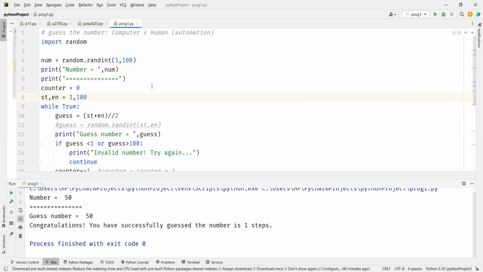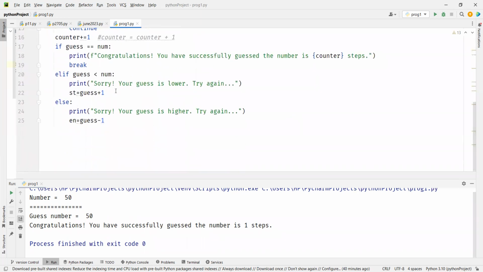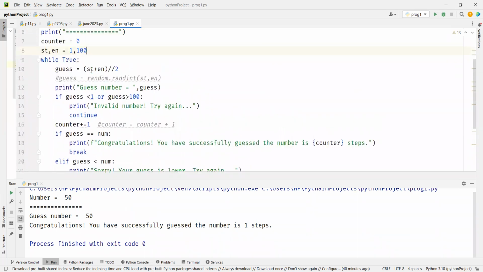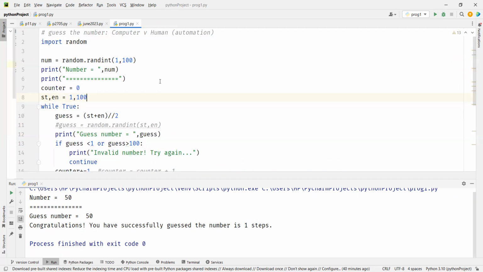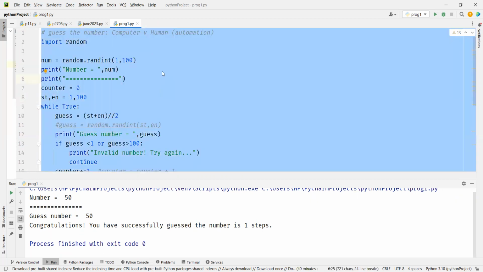Okay, let's try to simulate this. So how do we simulate? Every time you run this, we are getting a result. Let me save this also first.